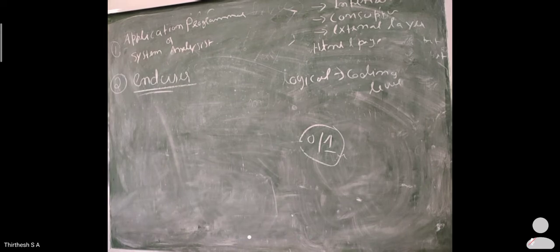The people who are going to access that database for updating the data, generating a report, or for different kinds of things. For that reason an end user will use it, and for that work an end user is required. So why is an end user required? The end user is required for accessing the database.